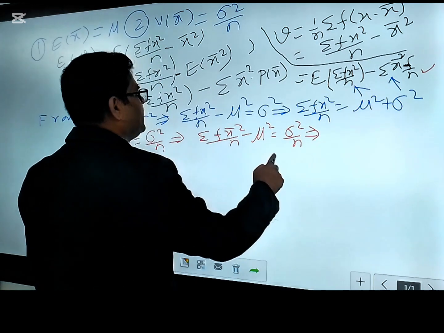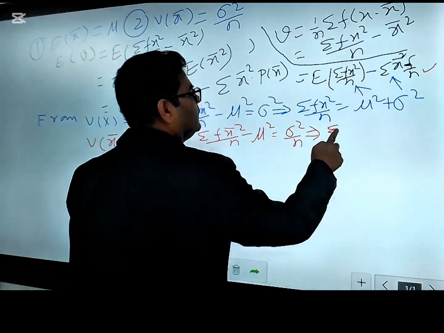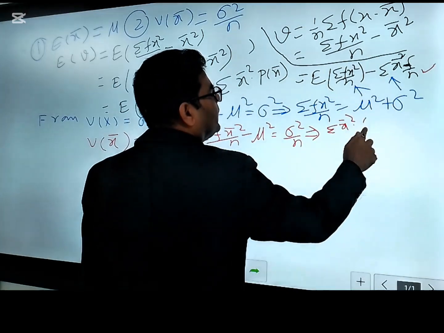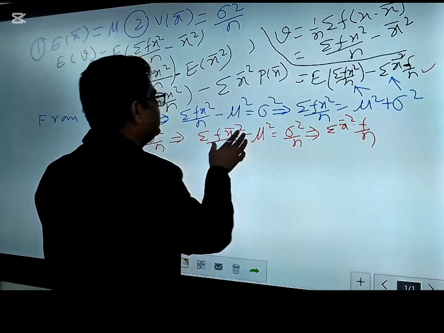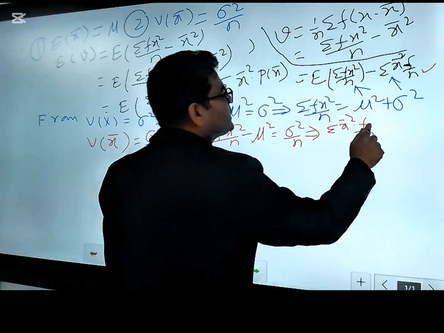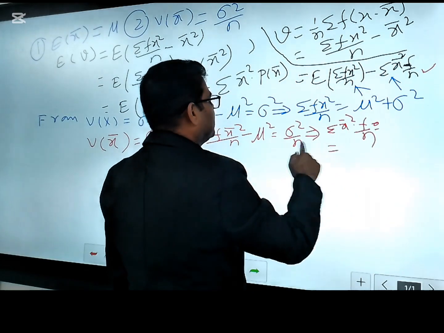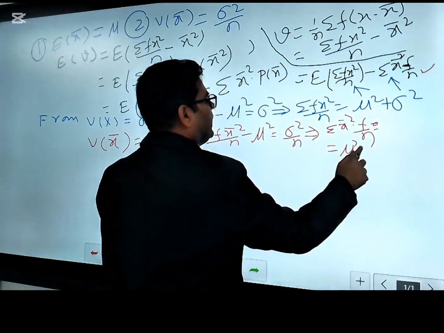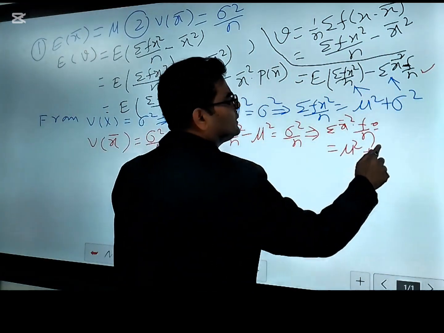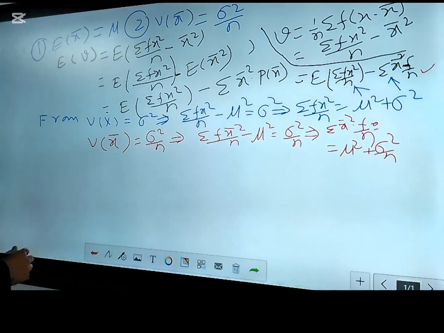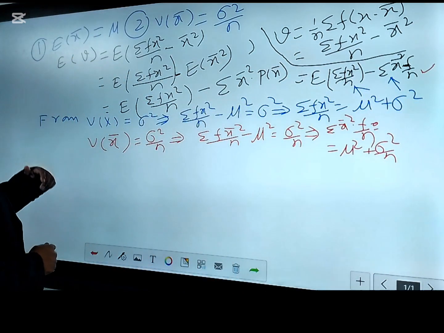That is finally what you get: summation of x bar square f by n, and this mu square transposes to the other side. It is minus, so it now becomes plus mu square, plus sigma square by n. So now we have both the values.